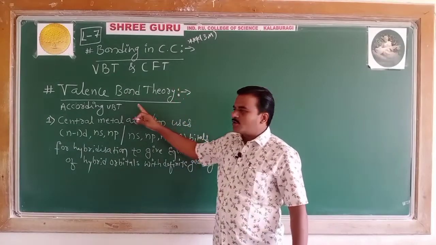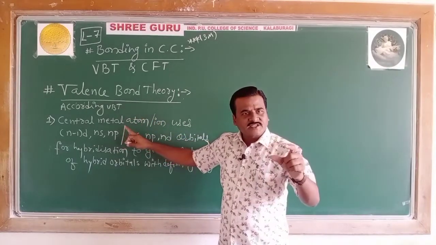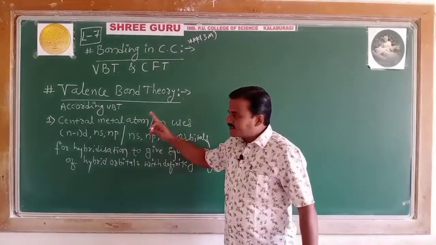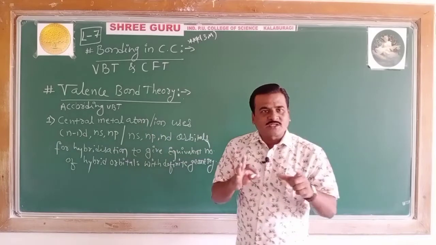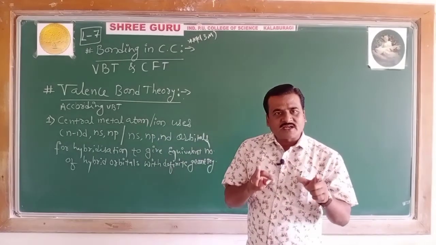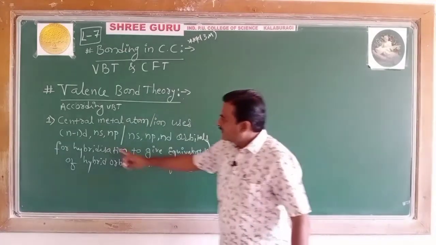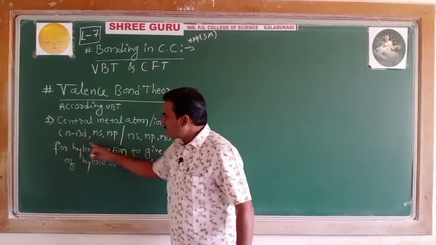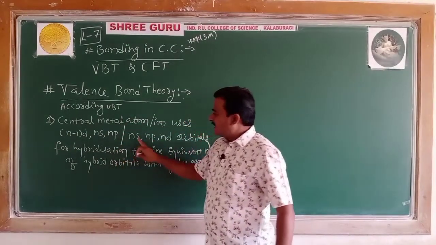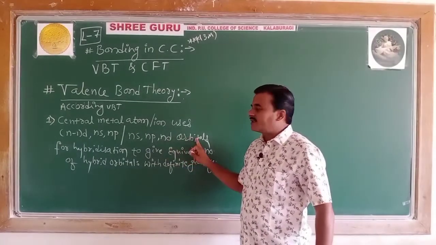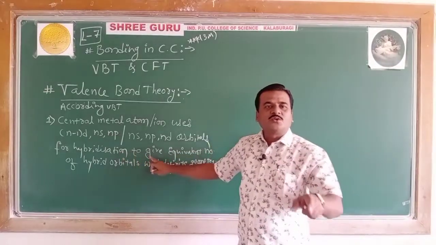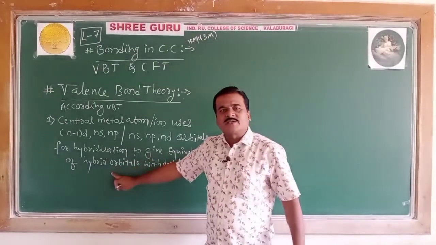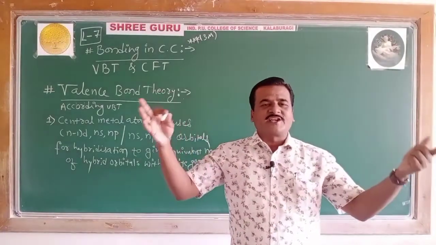Now, valence bond theory. According to this theory, the first point or first assumption, you can say postulate: the central metal atom or ion in a complex uses (n-1)d, ns, np orbitals or ns, np, nd orbitals for hybridization to give an identical number of hybrid orbitals which are oriented in a definite direction.